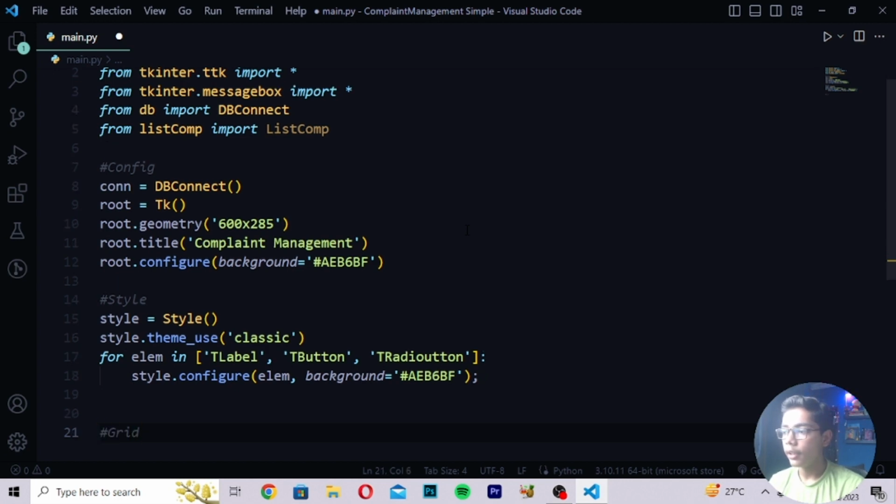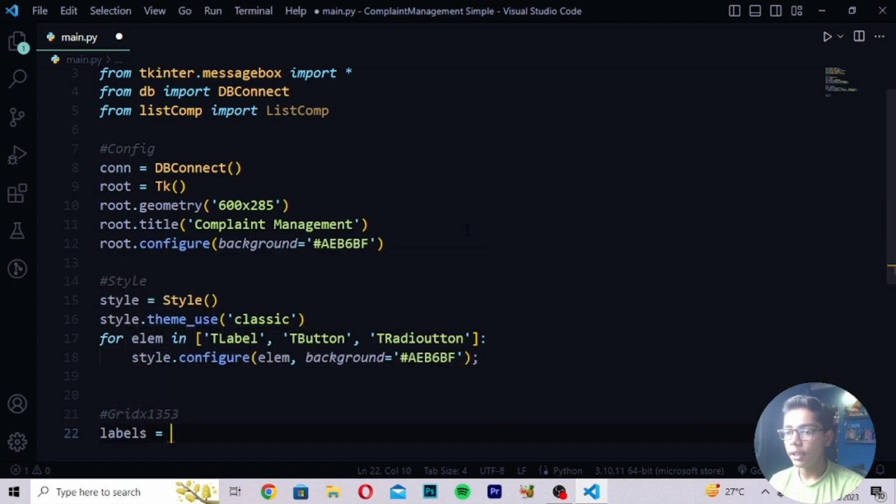Then you have to close this, and here I will be writing grid value. So you have to write here grid x1353. Then you have to write here labels equals to, then write here full name value, and after writing full name, you have to just make this tag, write here comma gender. So here I will be making this gender like this, and here you have to make this tag, write comma, and here I will be writing comment value.